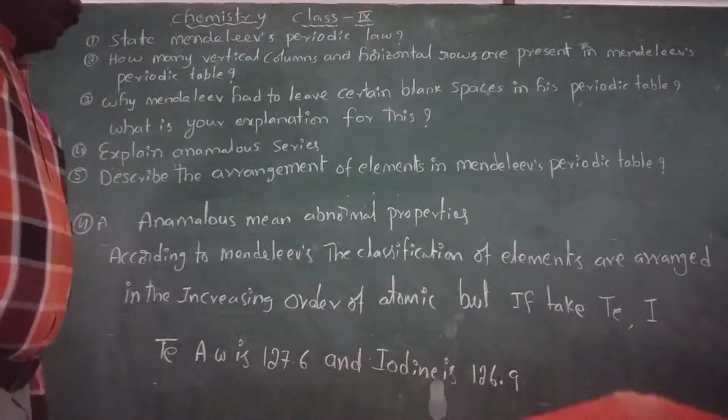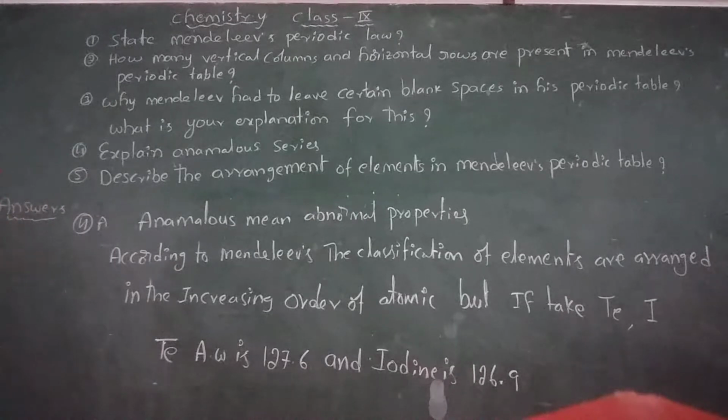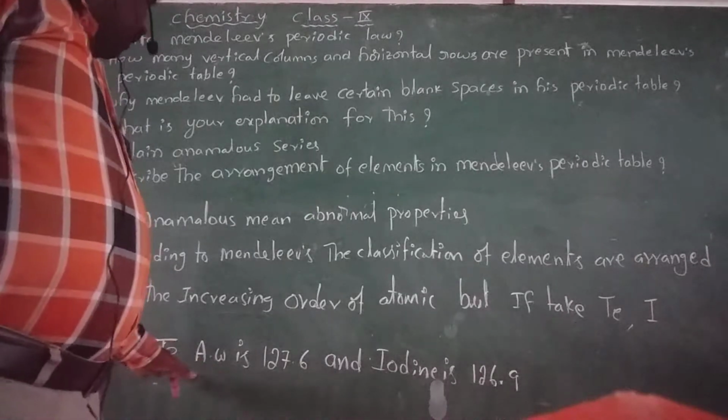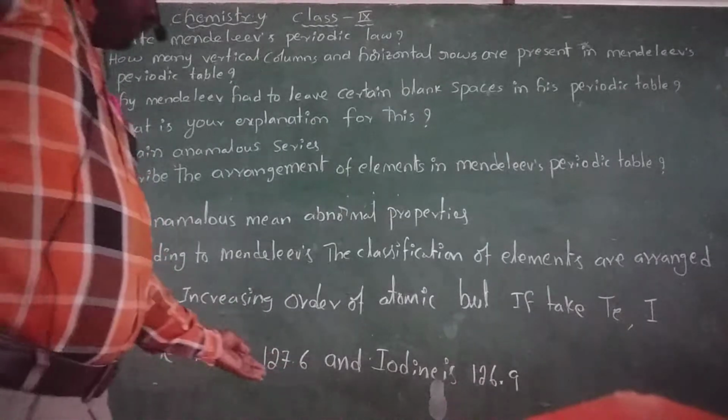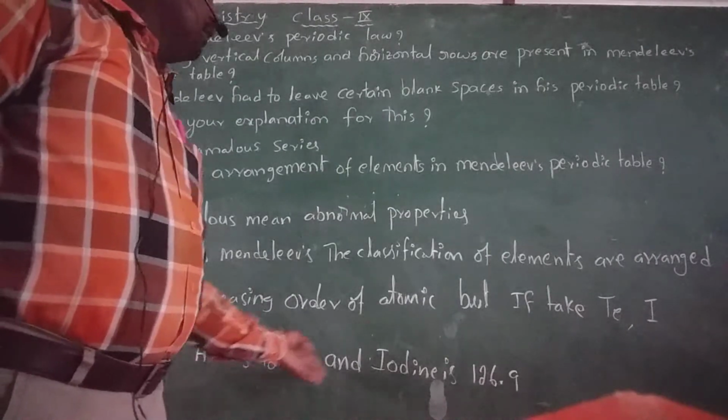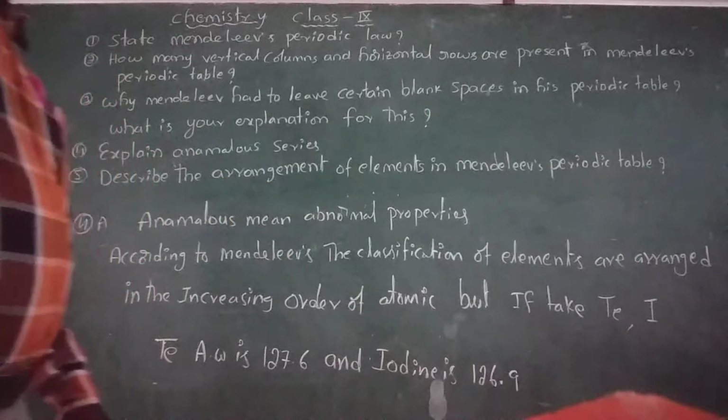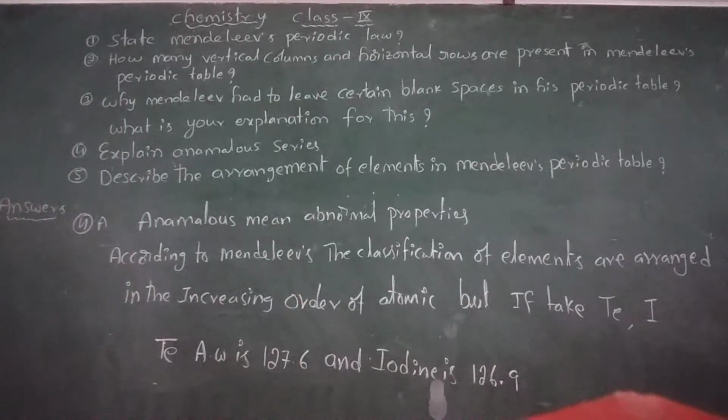Actually, according to Mendeleev's periodic classification, the elements are arranged in increasing order of atomic weight. But here the preceding element has a higher atomic weight than the succeeding element. So that's why this pair of elements is considered an anomalous series.